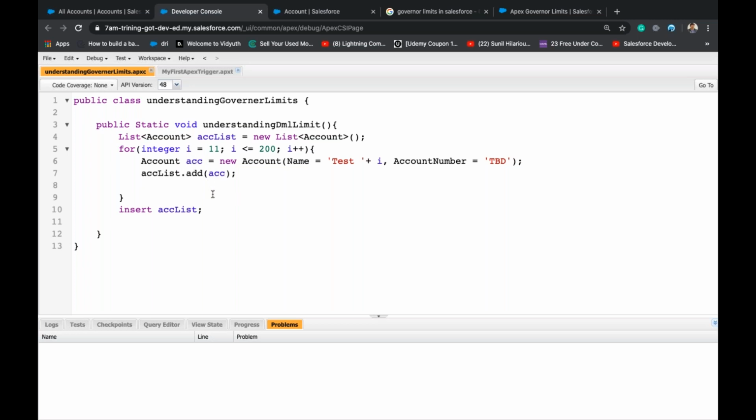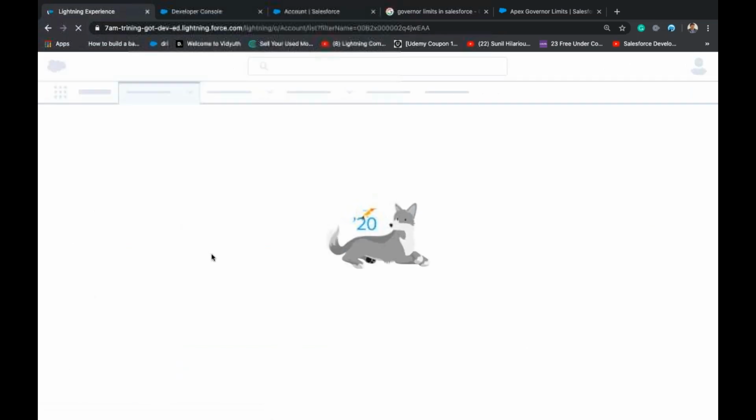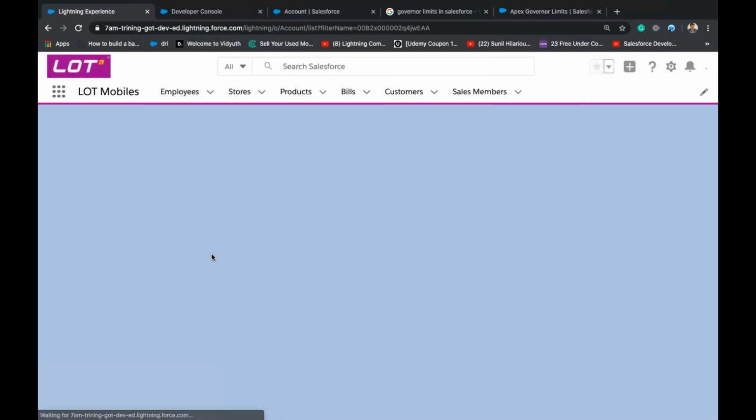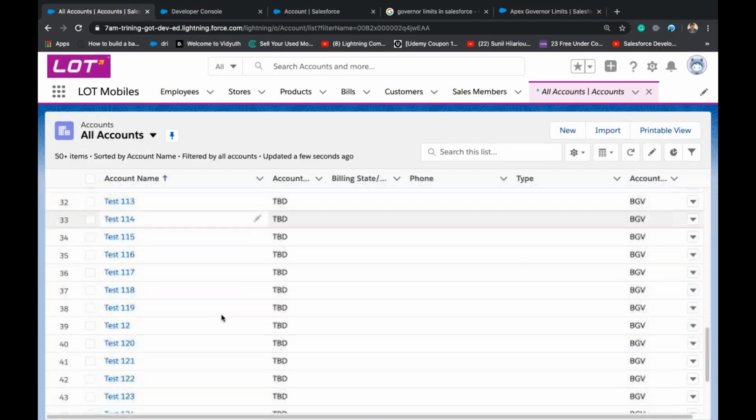So I bulkified and I didn't get it. What I did was create a list and add all these accounts into the list, then just insert it, and it worked. If you refresh, you will see 200 accounts with test name, test 1, test 2, test 3.